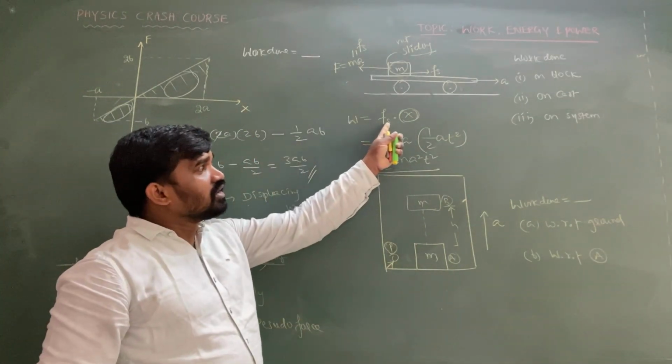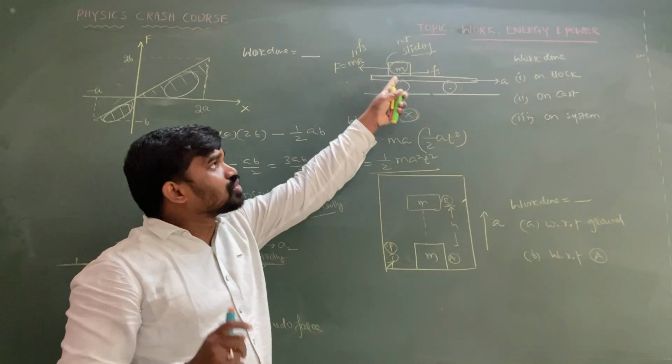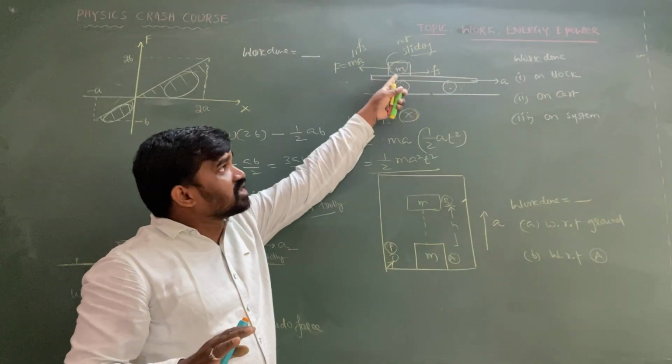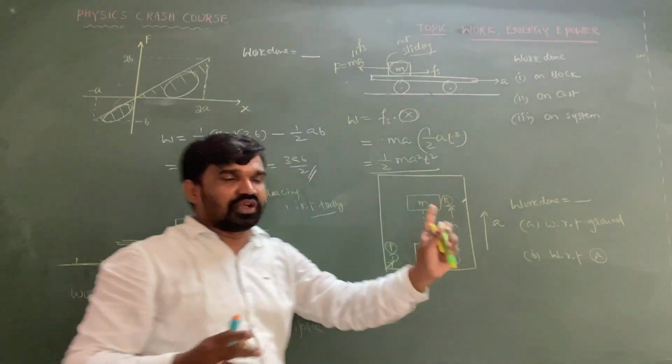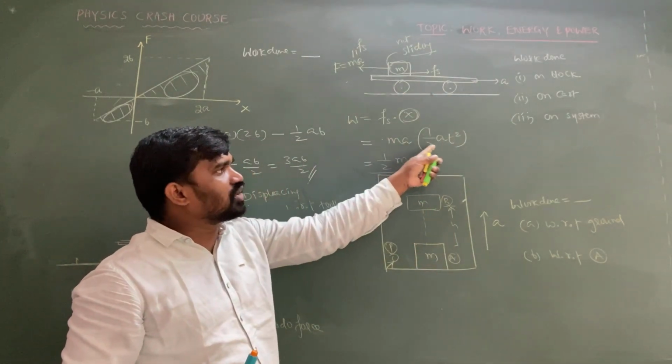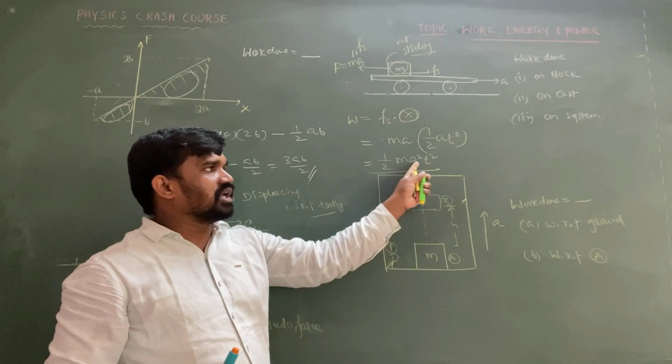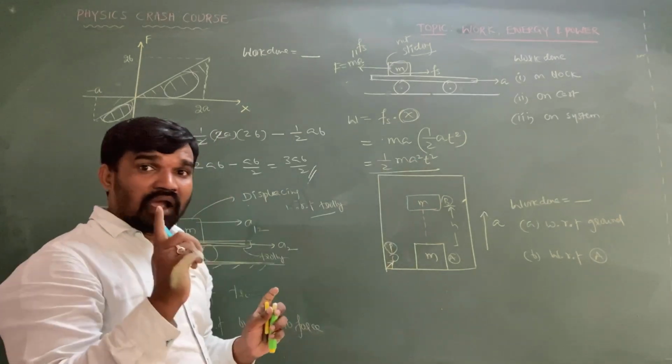Because here there is no relative sliding, friction is acting such that the block is not moving relative to the cart, but the block has displacement with respect to the ground. That is why we are writing ma into half a t square, which gives half m a square t square. This is the work done on the block.